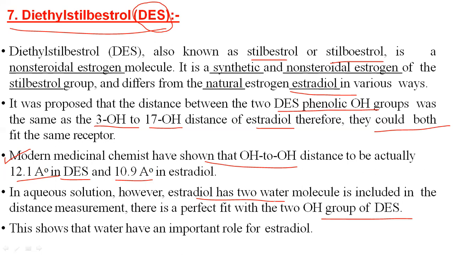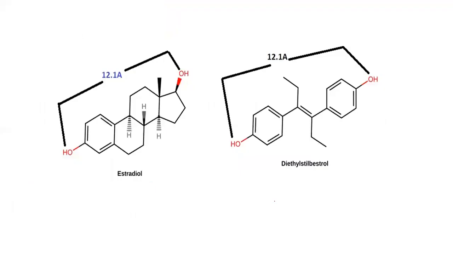These are the structures. If you compare estradiol and diethylstilbestrol, this is the structure of estradiol and this is the structure of diethylstilbestrol. This is a non-steroidal moiety.